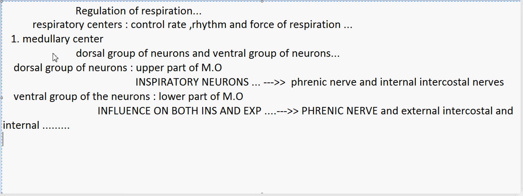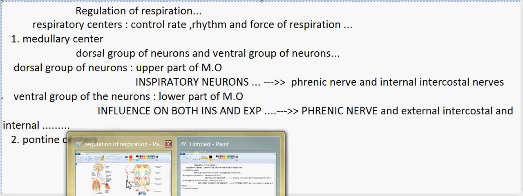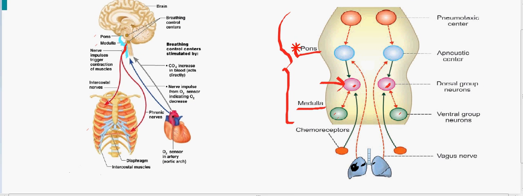So next up, we'll see what is present in the pontine centers. There is another type of respiratory center, that is the pontine center. That is the presence of neurons in the pons of the brainstem. So we'll see the pons here.